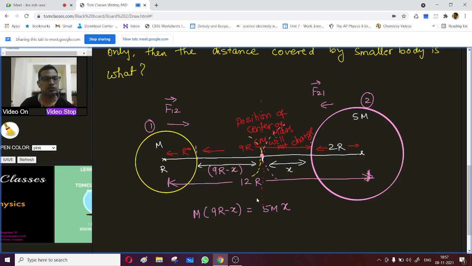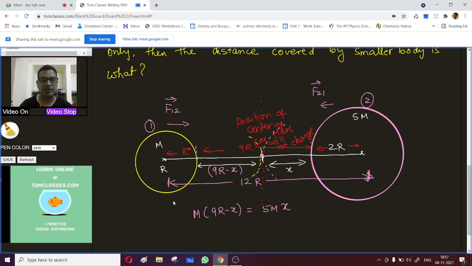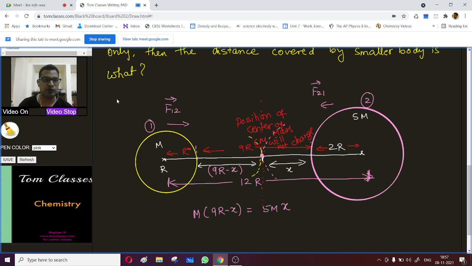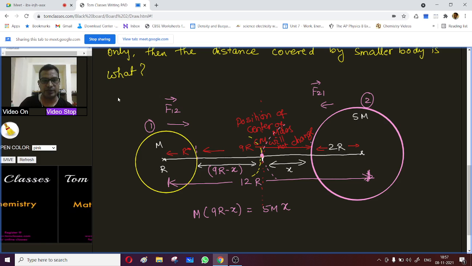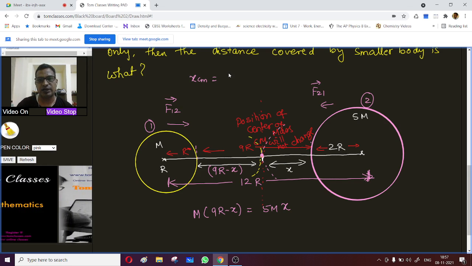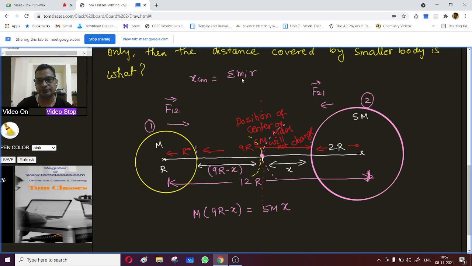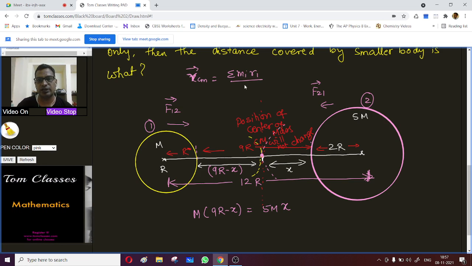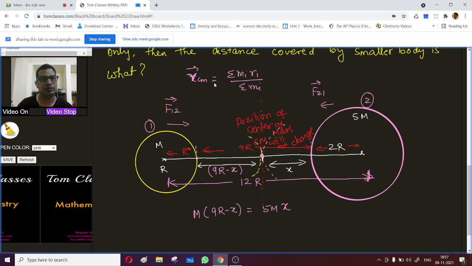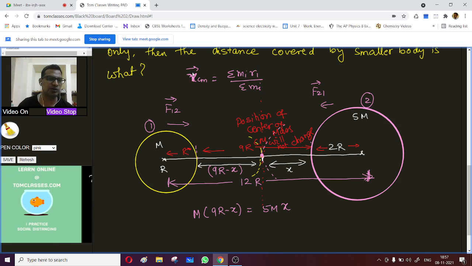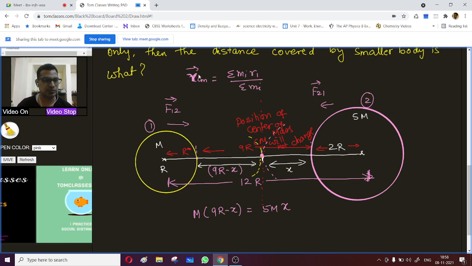So the moment of mass is going to remain the same, right? Because in the center of mass, what we are doing is taking the moment of mass. If we are calculating the center of mass, we are taking the summation of mi ri, or let me say r vector, divided by the summation of mi, right? There is no velocity on this, so this moment is going to remain constant because the change in displacement will be 0, right?